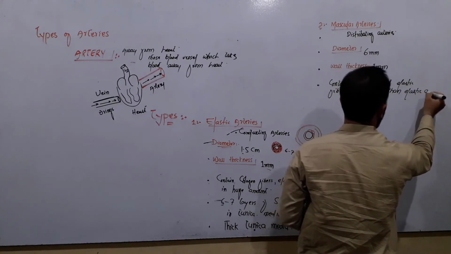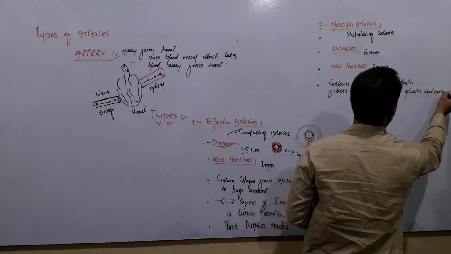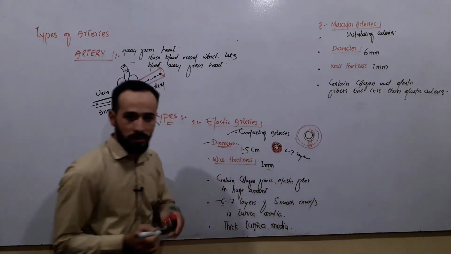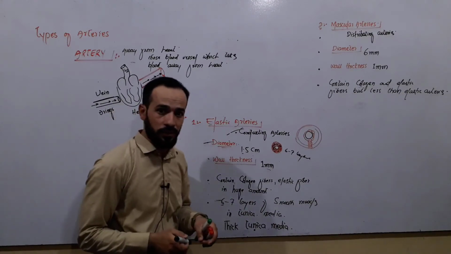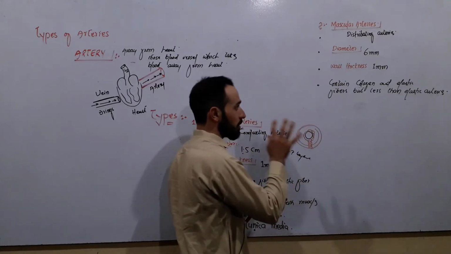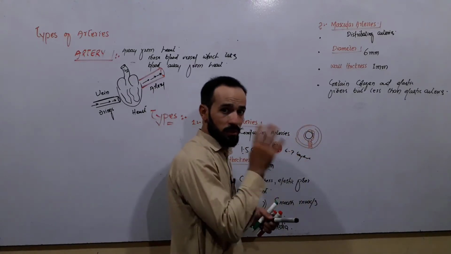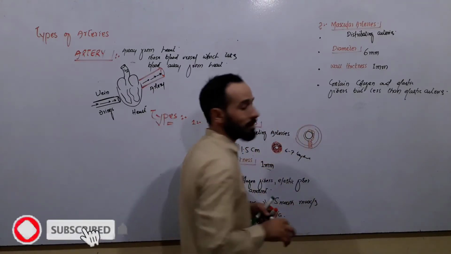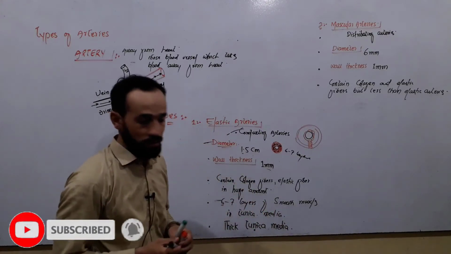In elastic arteries, there are more collagen and elastic fibers in their different tunics. But here in muscular arteries, there are collagen fibers and elastic fibers also, but less than the elastic arteries, right?